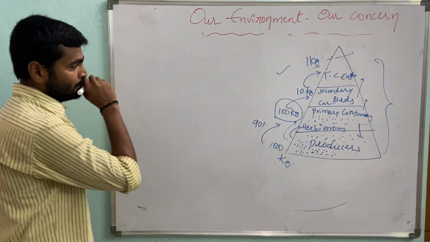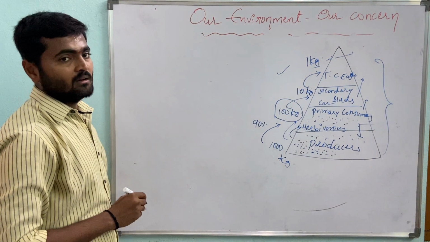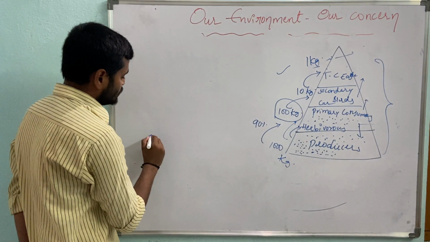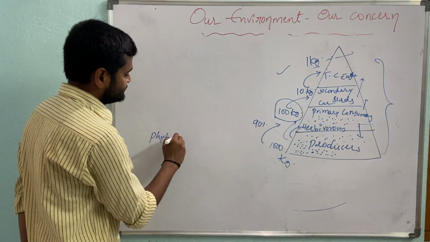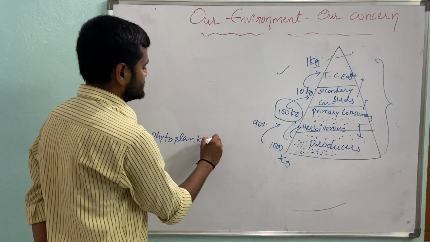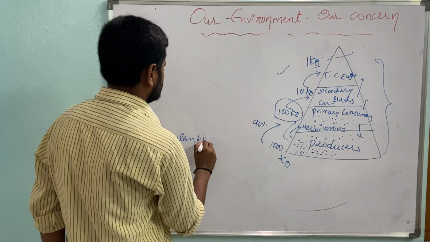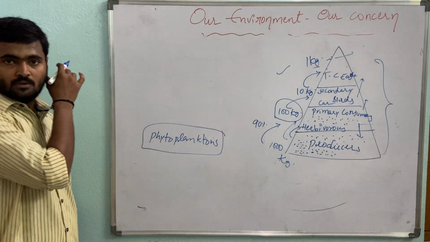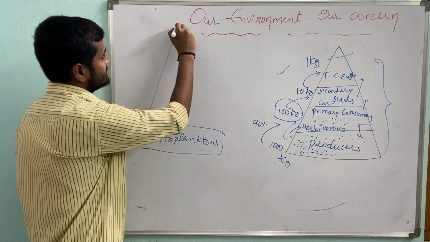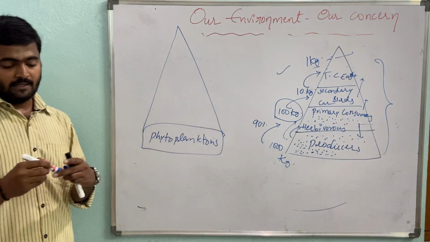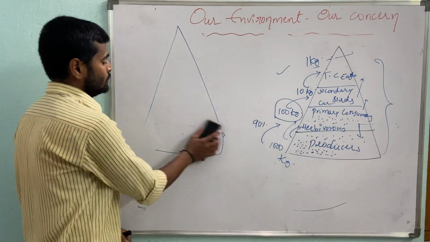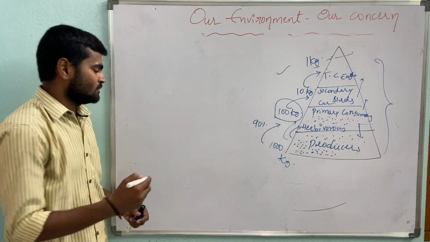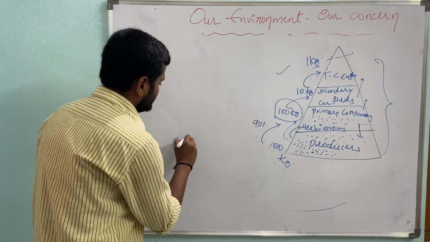Take one more example, a pond or aquatic ecosystem. The same example: phytoplanktons are the food providers. By the process of photosynthesis they produce the food material, and their weight is very negligible.